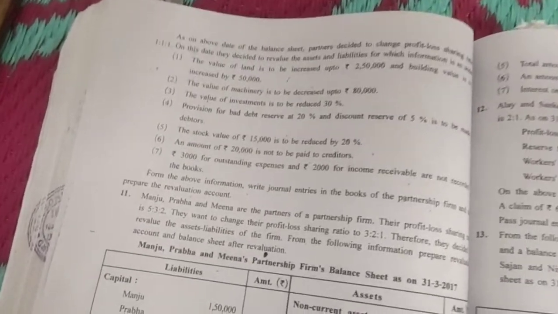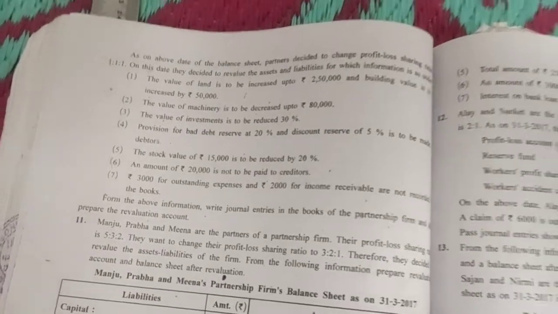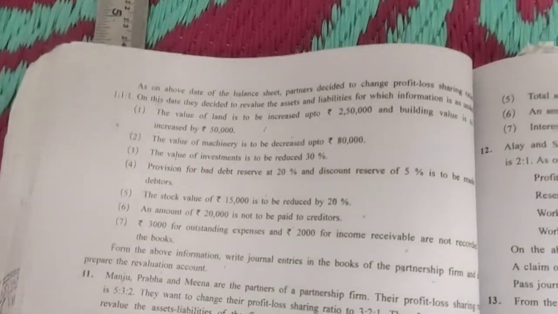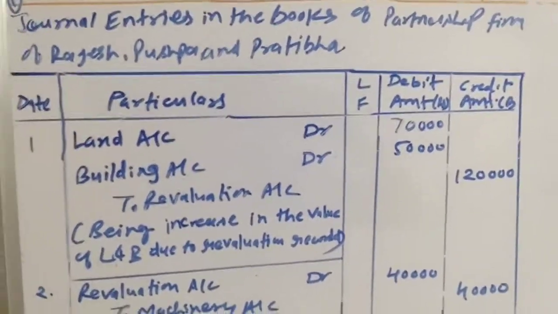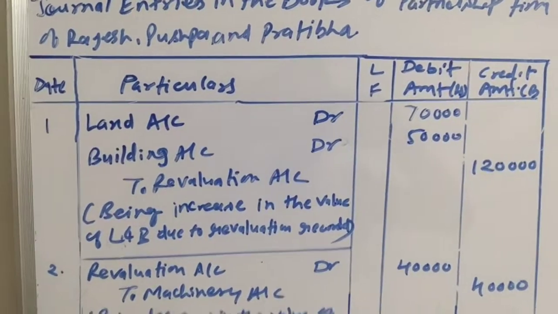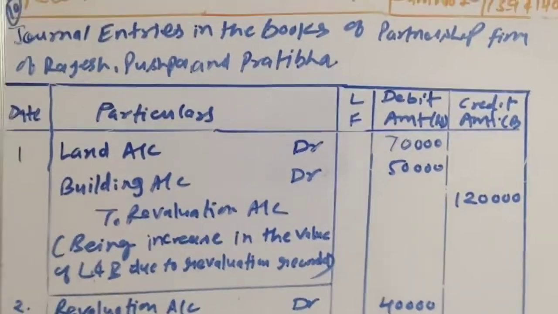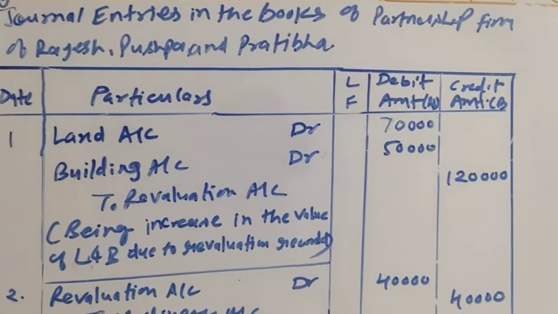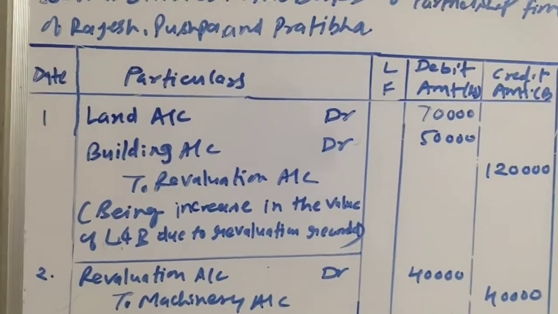As we know, these two are assets, so there will be a profit because of the increase in the value of an asset. So here the revaluation account will be credited and these two assets will be debited. Let us see the journal entry. Land account debit 70,000, building account debit 50,000, to revaluation account 1,20,000, and the narration will be: being increase in the value of land and building due to revaluation is recorded.